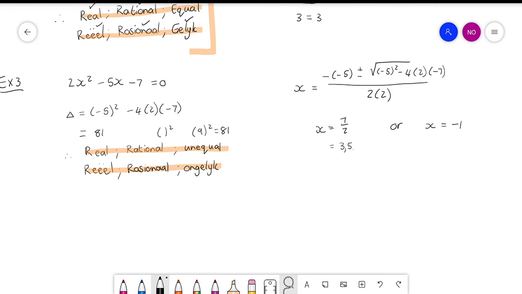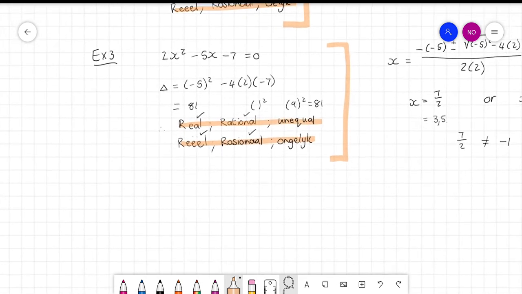Okay, so let's go through the checklist again. Both of those answers exist, so they are real. My calculator told me no math error. Both of them are rational, like I just proved, and they are not equal to one another. They're not the same number. So if I was to draw a parabola, then it would cut the x-axis in 2 places. So once again, this is your answer. That's just proving your answer.